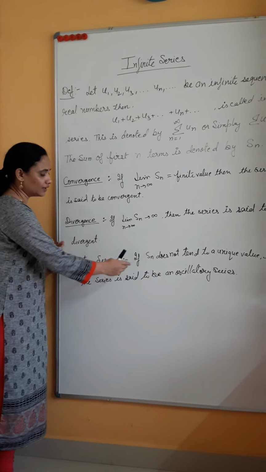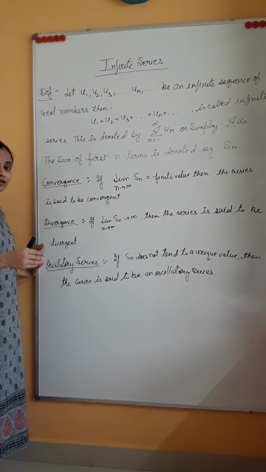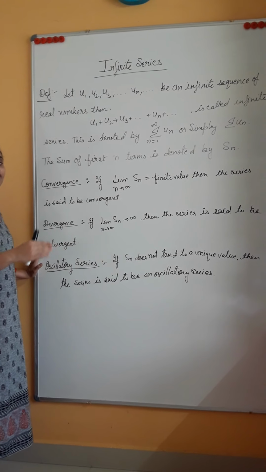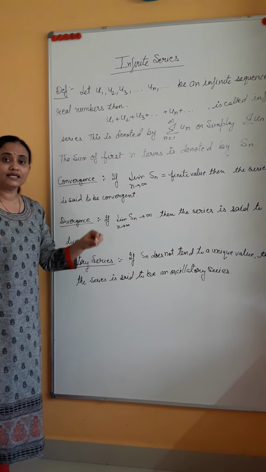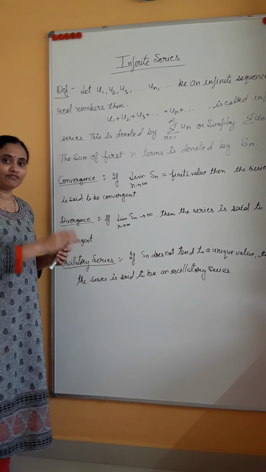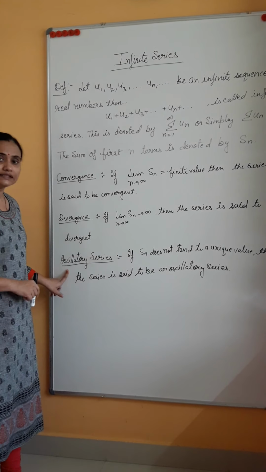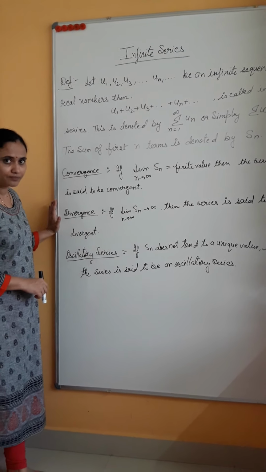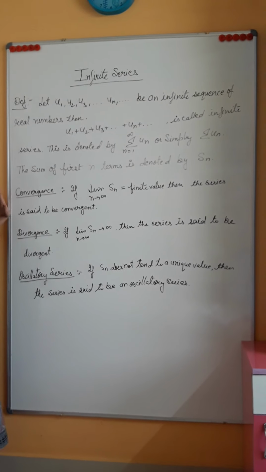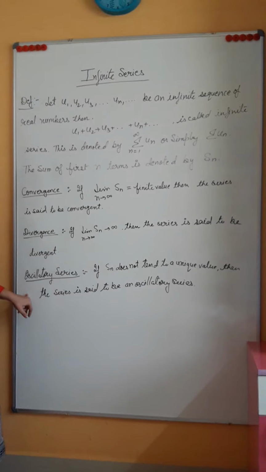Now if it does not have a fixed value, and based on the number of terms the value keeps on changing, that means it is oscillating between those values. If we have more than one limit and the value oscillates between them, then this series is known as an oscillatory series. So we'll try to understand these definitions by example. I hope you have written this. If not, note down all the basic definitions, then we will understand convergence, divergence and oscillatory series with one example of each.